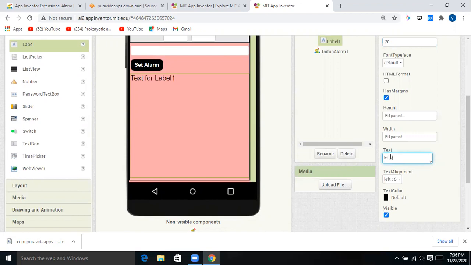Hi, welcome to my app. This is, and here you can write your name, like my name is Priyal. You can write anything, like this is Priyal, creator of this app.